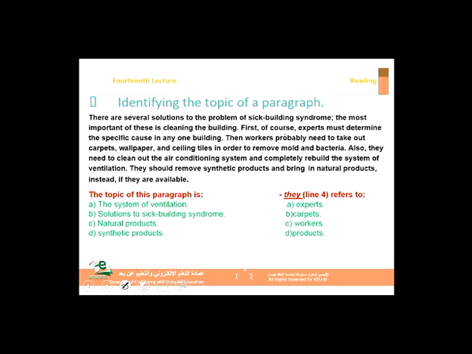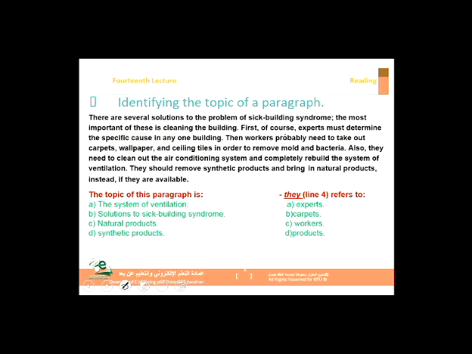Then, workers probably need to take out carpets, wallpaper, and ceiling tiles in order to remove mold and bacteria. Also, they need to clean out the air conditioning system and completely rebuild the system of ventilation. They should remove synthetic products and bring in natural products instead if they are available.